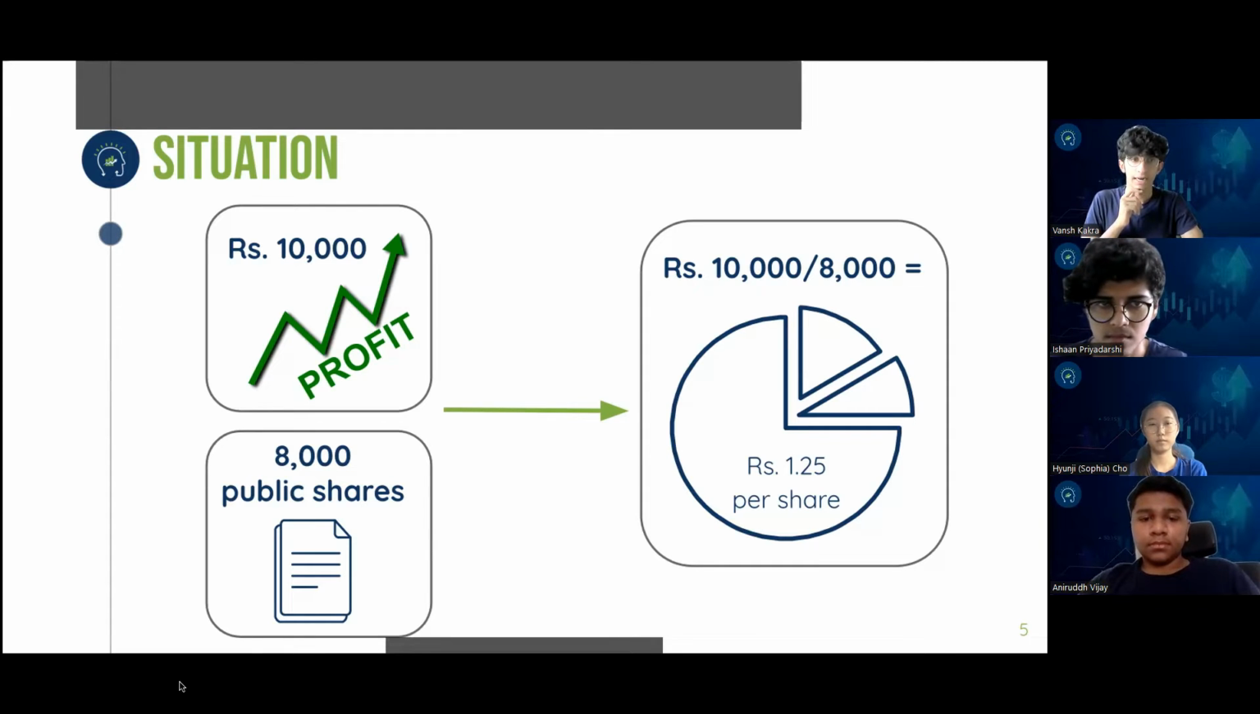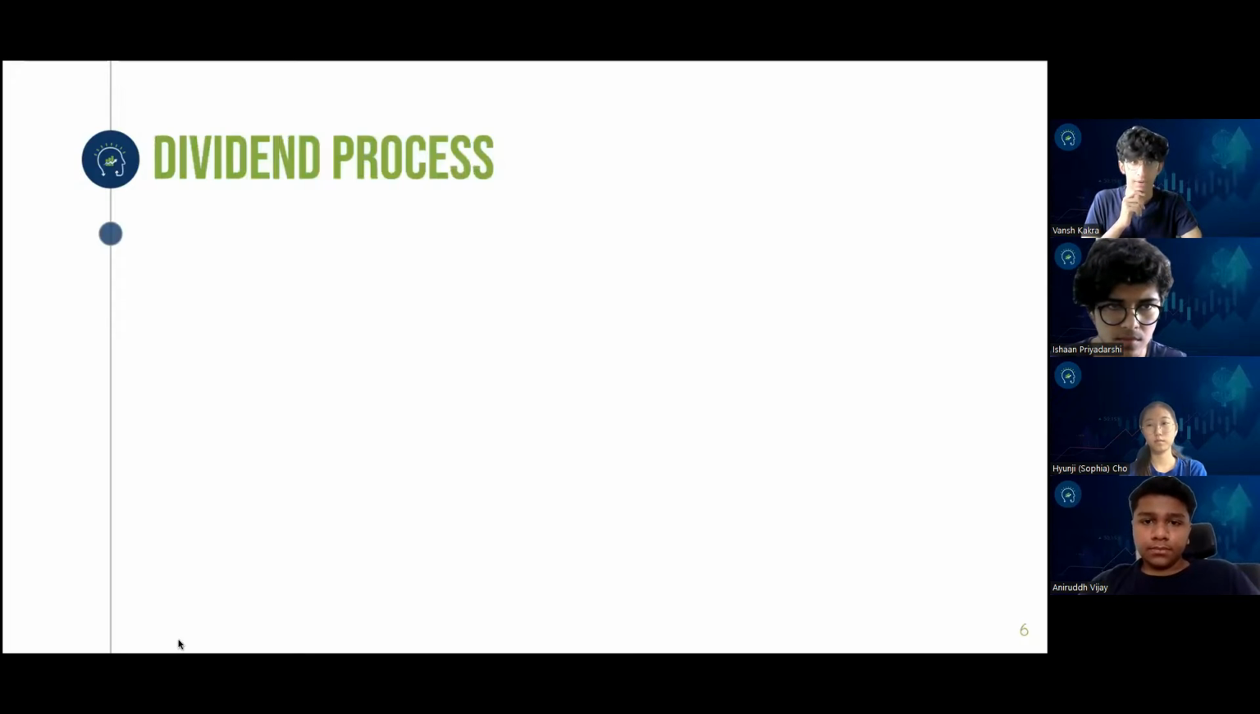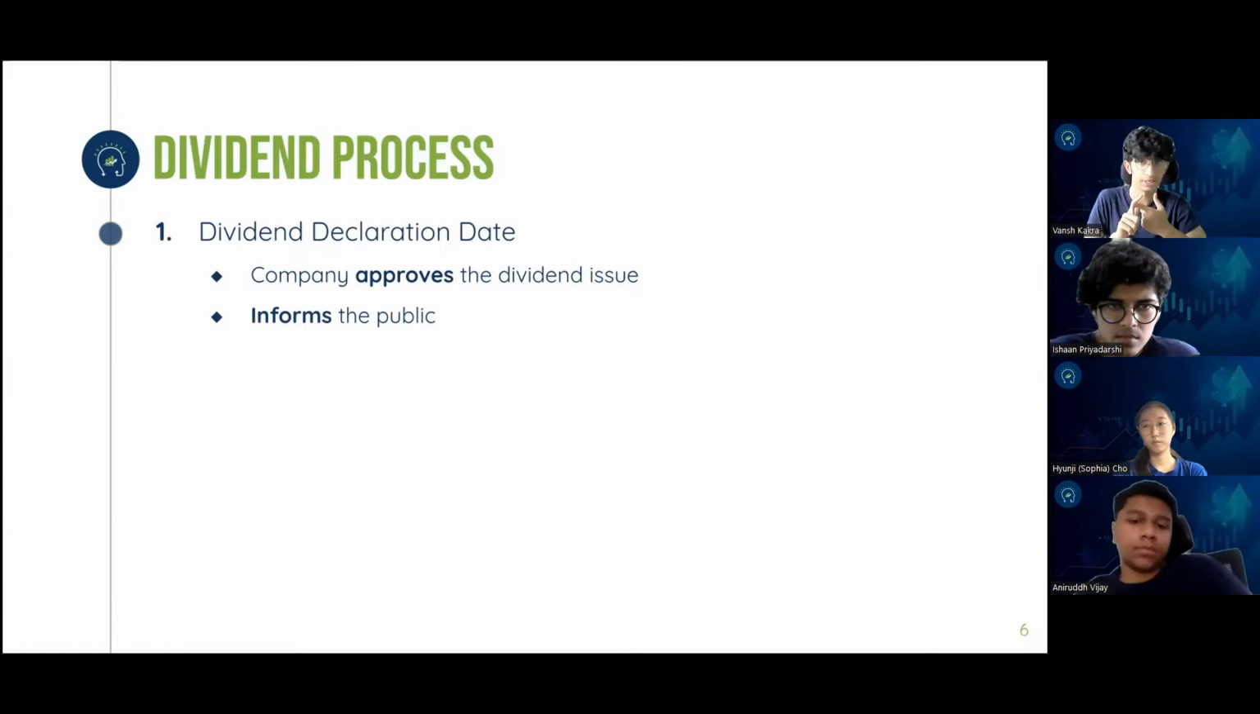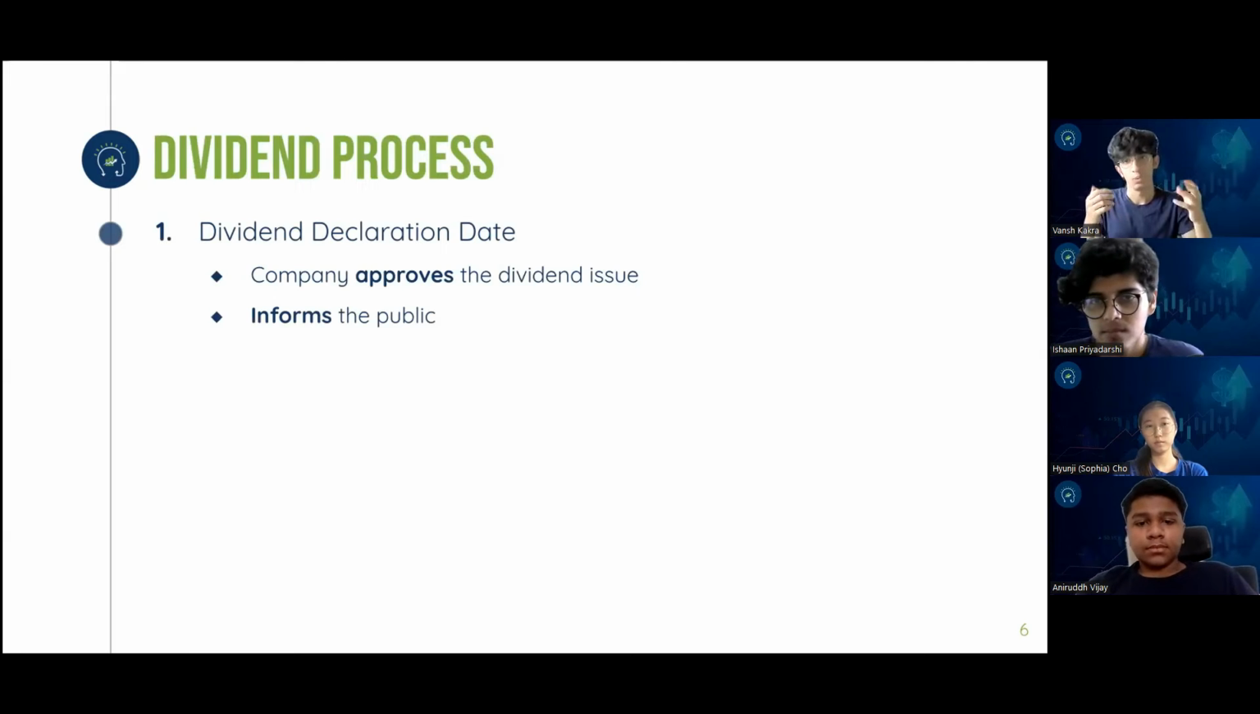So let's try to understand how the dividend process works. It is a bit complex to understand, but we have broken this down into steps. First, there is a dividend declaration date. On this date, the company holds the AGM, which is the annual general meeting, which happens once in a year, and the company approves the issue of the dividends, right? So they discuss among the board of directors and say that, okay, this year we will give dividends because we have extra profits and we want to reward the investors, right?